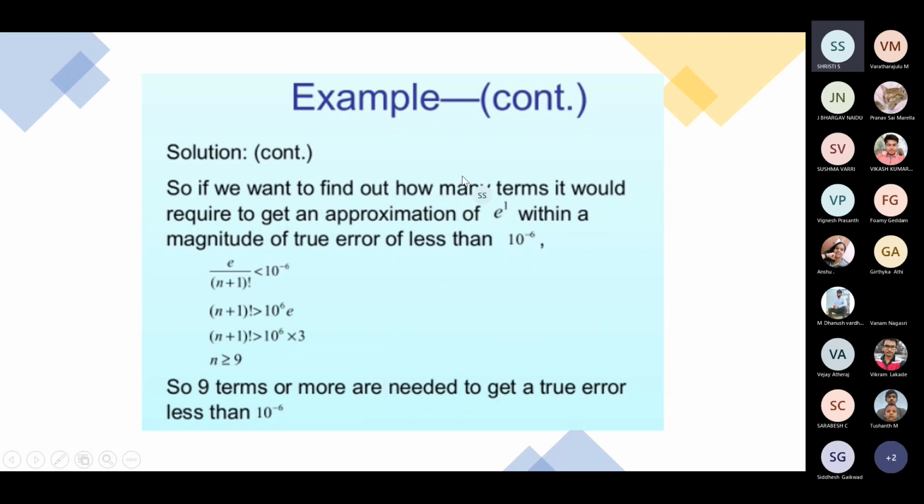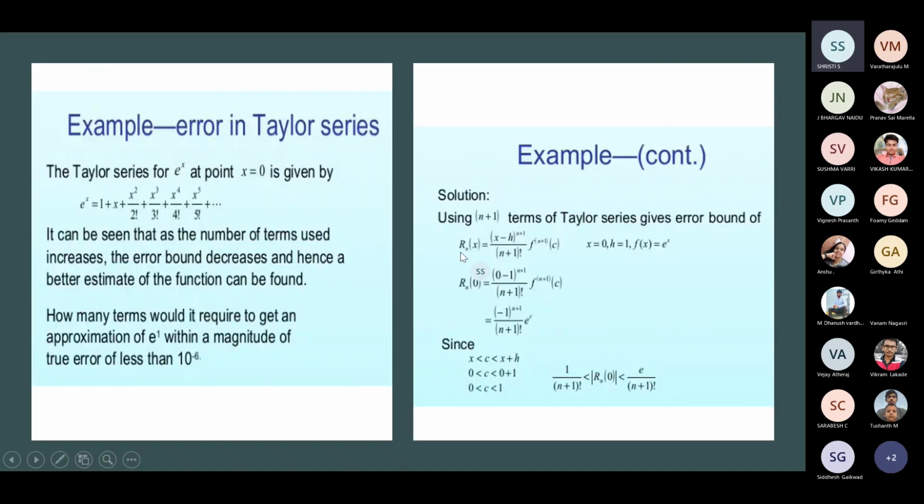So if you want to continue finding how many terms it would require to get an approximate value in the magnitude of less than 10 power minus 6. So from the formula of the previous slide, we see that R power n of x is given by (x minus h) power n plus 1 by n plus 1 factorial. So they have given at x equal to 0, so it becomes 0 minus 1 by n plus 1 factorial here.